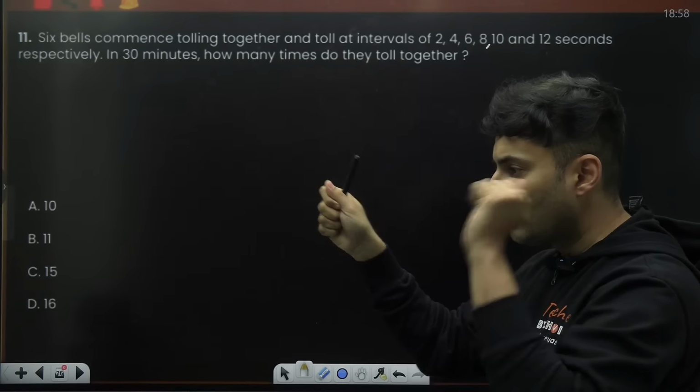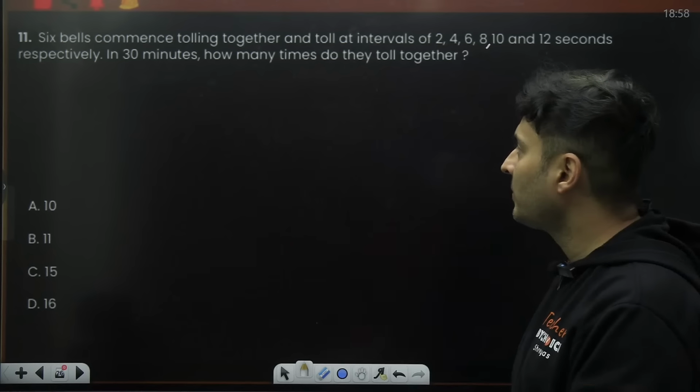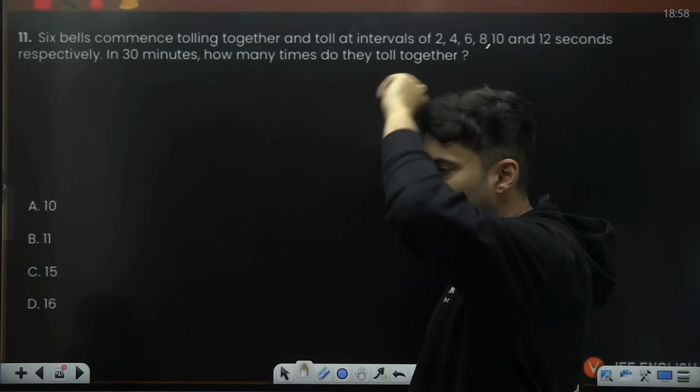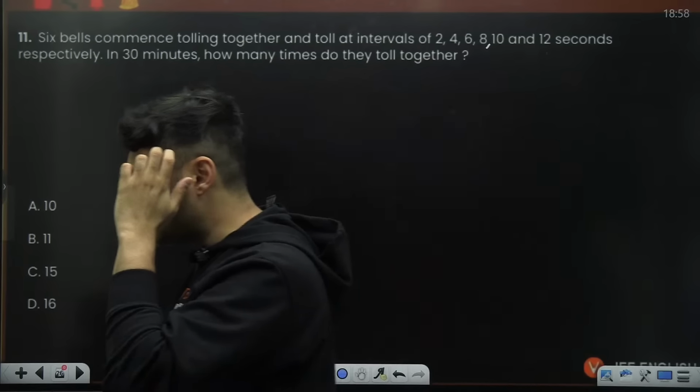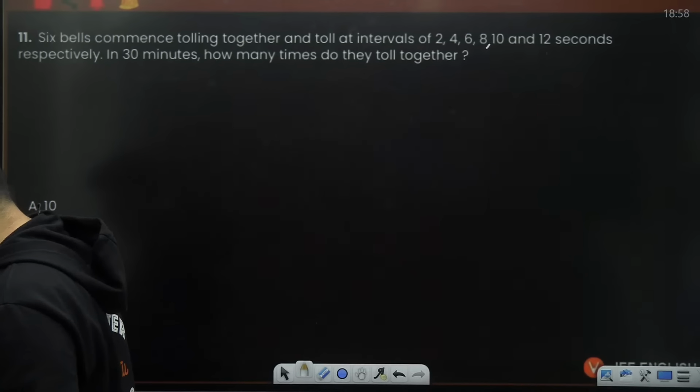They're ringing together, but their intervals are different. So in such kind of questions, you have to take care of their LCM. You have to take care of their LCM.